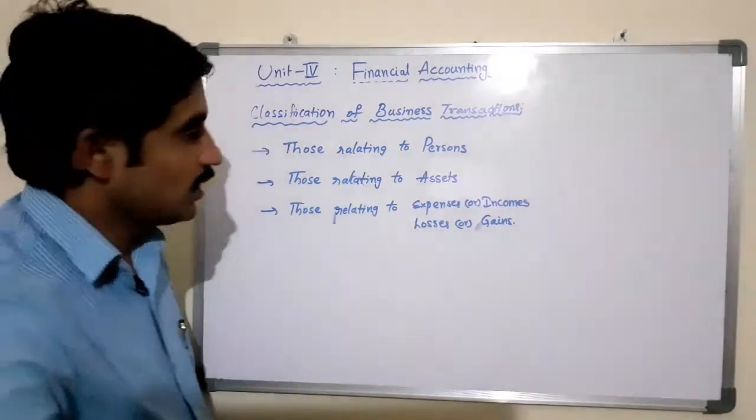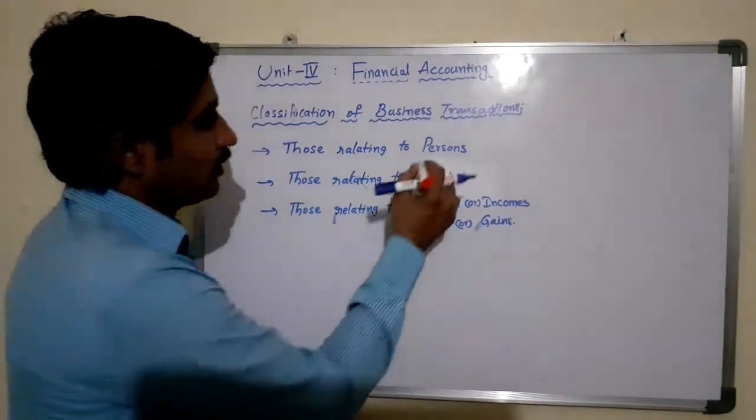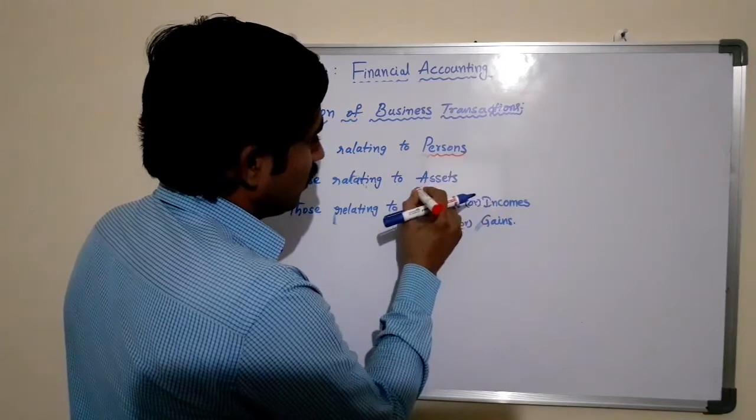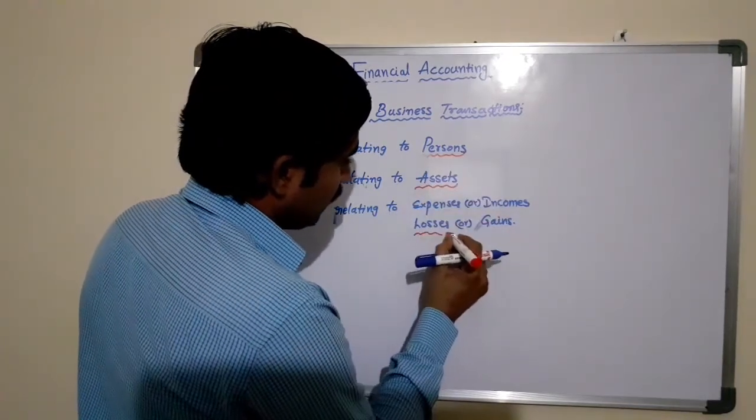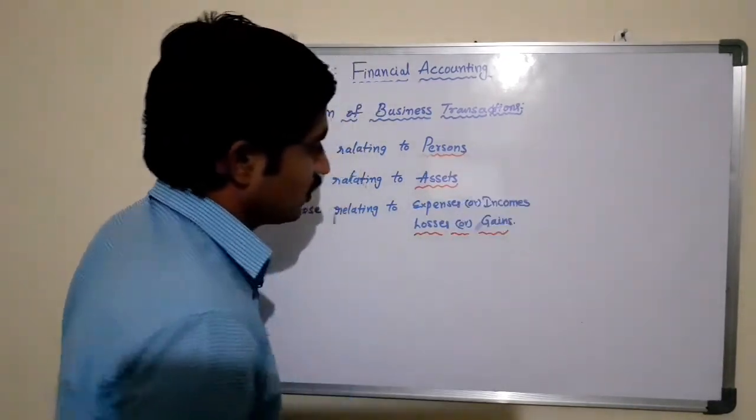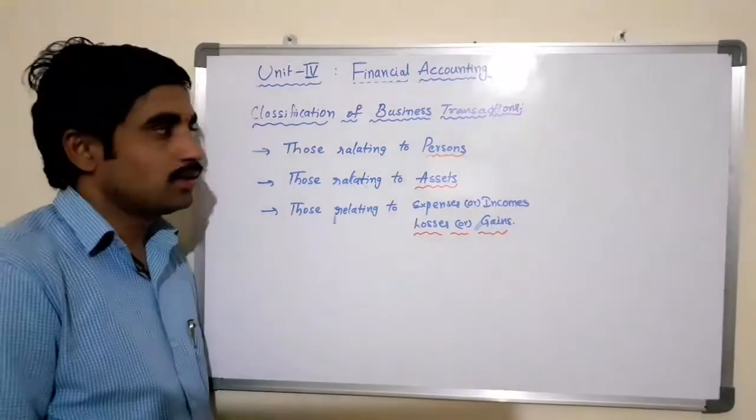So based on these factors, that is persons, assets, expenses, incomes, losses or gains, we are classified into three.